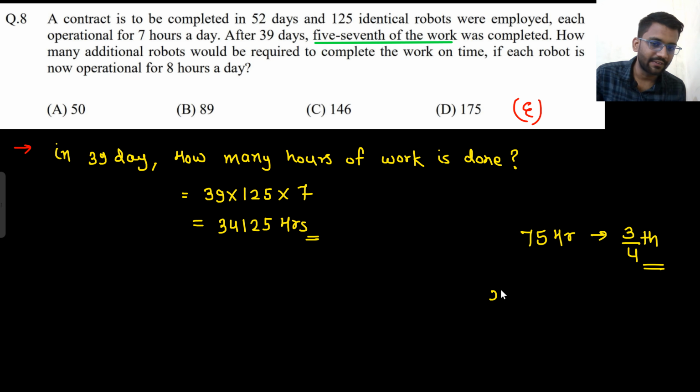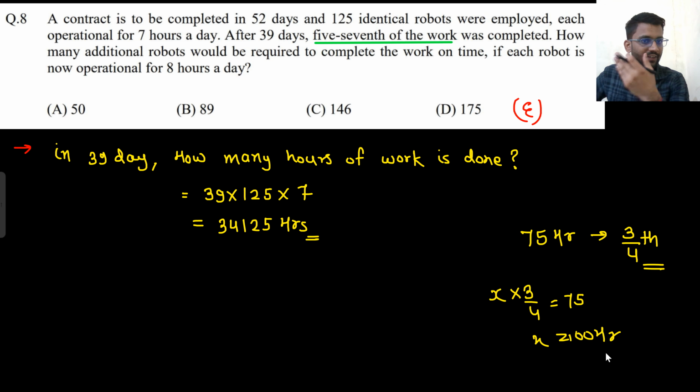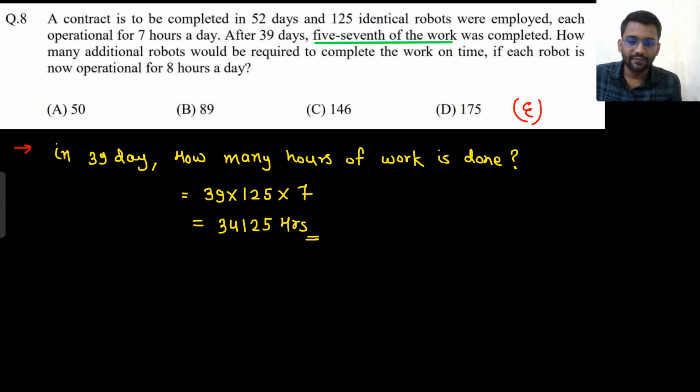Let's assume I take X hours. 3/4 of this is equal to 75, right? So the X value I will get is 100 hours. So my work was of 100 hours. In 75 hours I have done 3/4 of the work. Well and good.